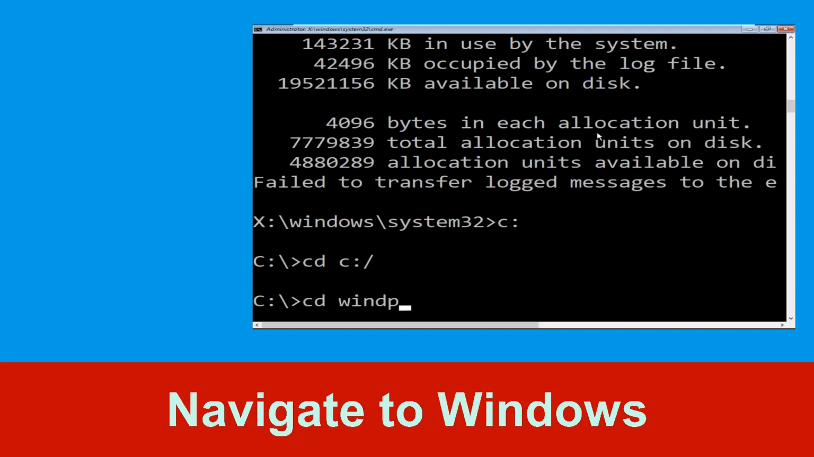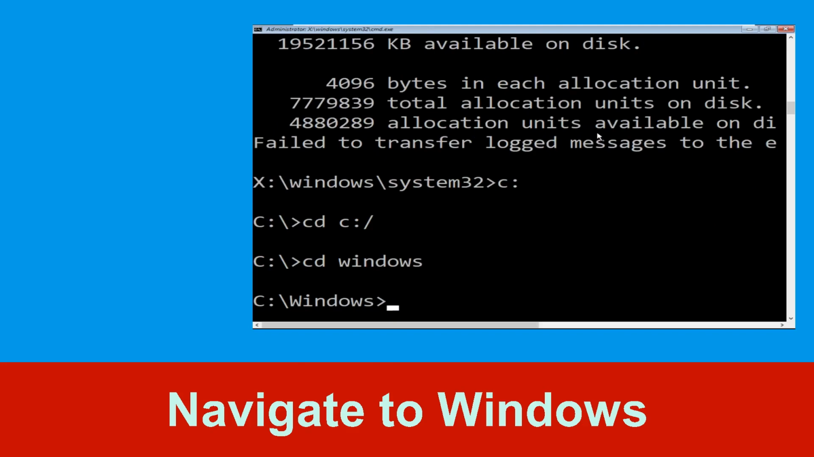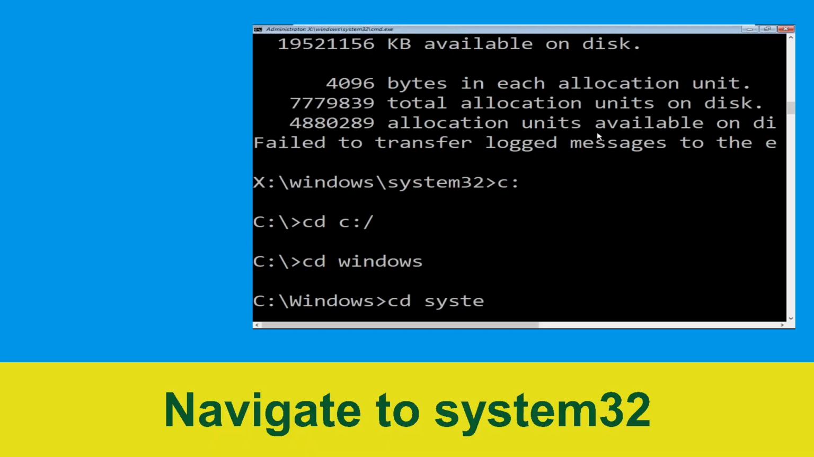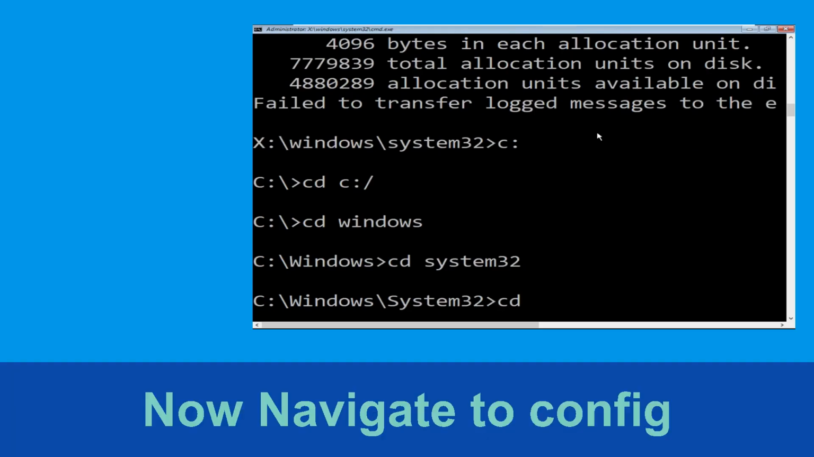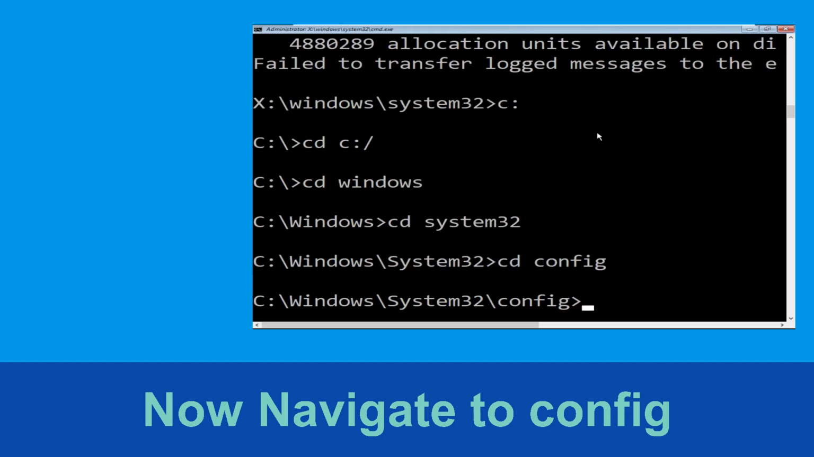Type in cd space windows and press enter. Then type cd space system32 and hit enter to execute the command. Type in cd space config and simply hit enter to execute the command.